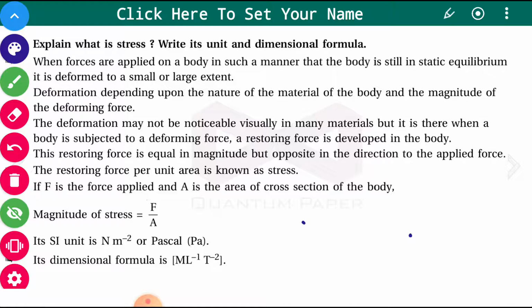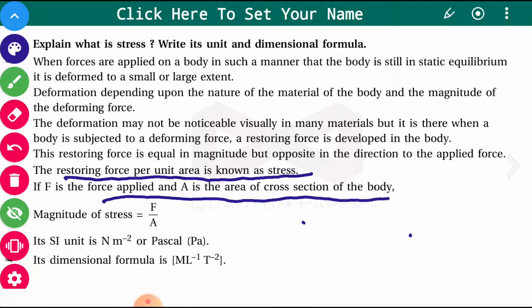This restoring force per unit area is known as stress. If F is the applied force, then the restoring force will also be F only. Try to understand action and reaction: forces are always in pair. So the action force is the applied force, and the restoring force is the same as the applied force.